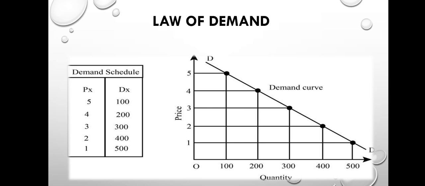When the price of the commodity decreases to ₹4, the demand for the commodity increases to 200. So as the price of the good keeps on decreasing, the demand for the product keeps on increasing. So this is about the law of demand.